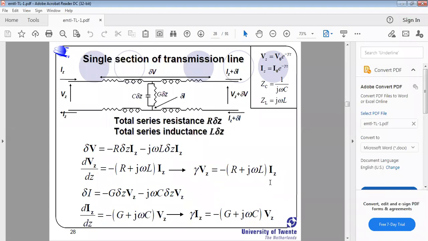Okay, directly you have to take the distributed parameters of the transmission line in the form of expression. That is the final point we require. From that point we have to start the expressions for lossy, lossless, and distortionless conditions.